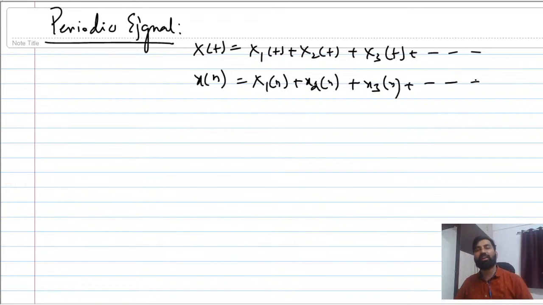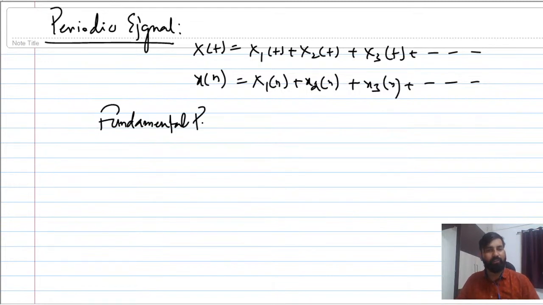So how do we determine the fundamental period? They might ask this as the first question, and they might ask for the fundamental frequency.